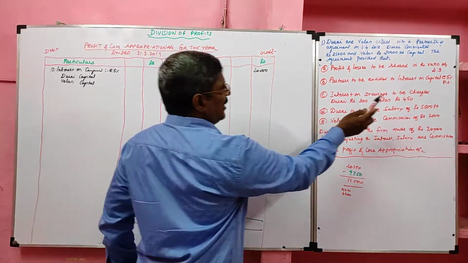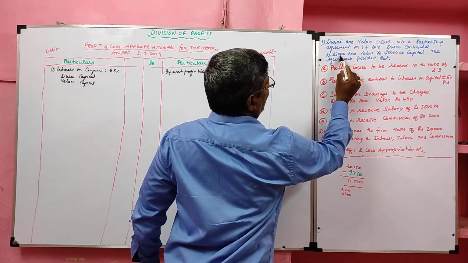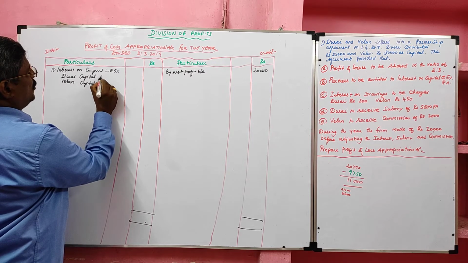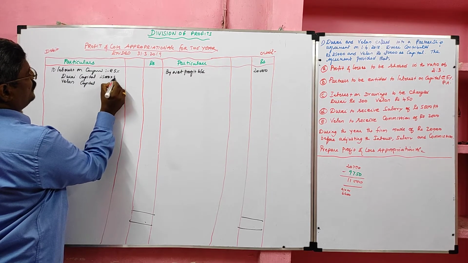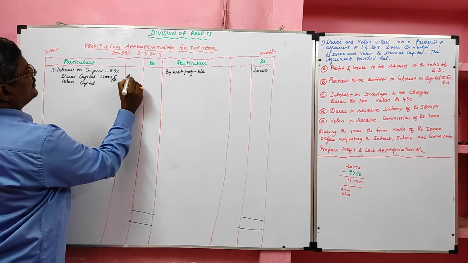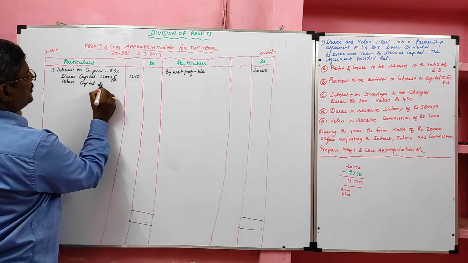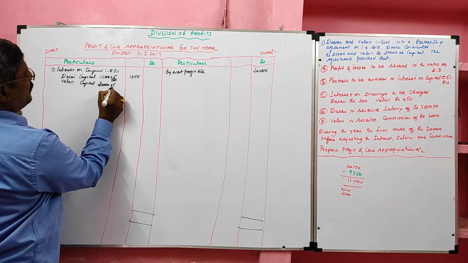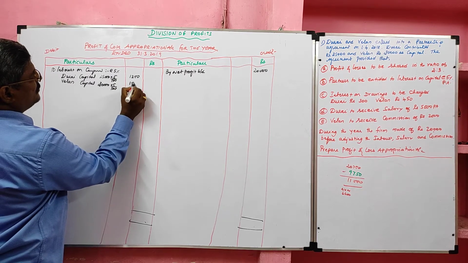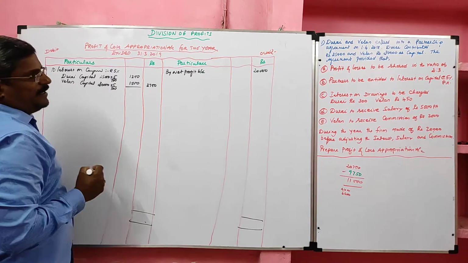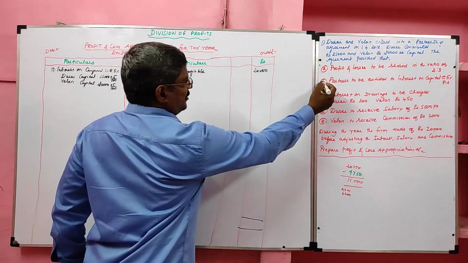So we have to calculate 5% on capital. Durai contributed 25,000. On that, 25,000 into 5%, it is 1,250. Velan contributed 30,000. On that we will provide 5%, 1,500. So total 2,750. Then interest on capital taken.